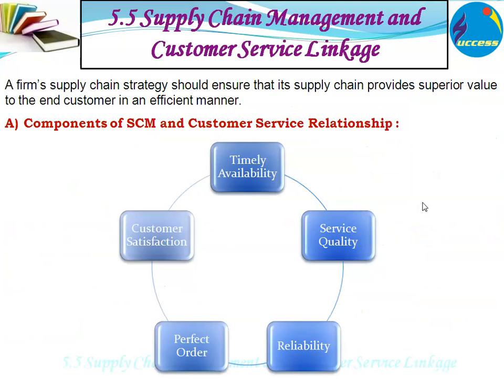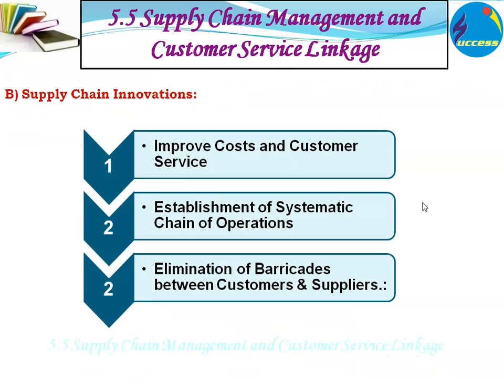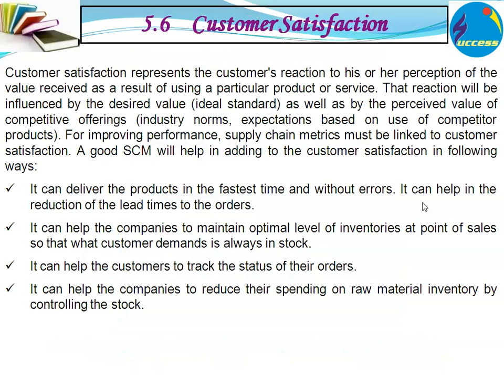Now, what are the various components of the supply chain management and customer service relationship? They are timely availability, service quality, reliability, perfect order, and customer satisfaction. Now, what are supply chain innovations? There can be three types of innovations. Every time there is an existing supply chain, you can improve cost and you can improve customer service. You can establish a systematic chain of operations, and you can eliminate barriers between the customers and suppliers, so unwanted actions or functions can be avoided.